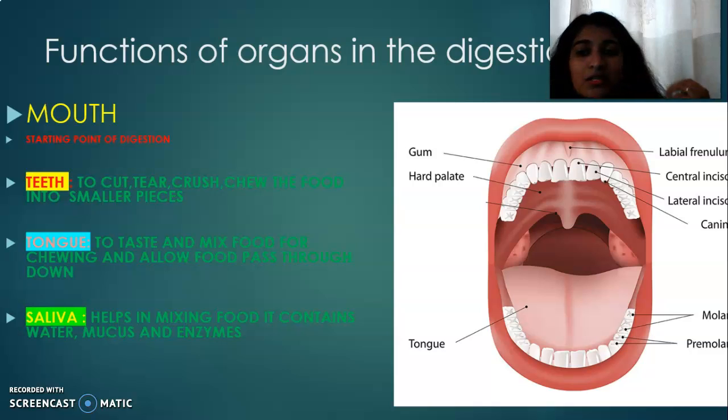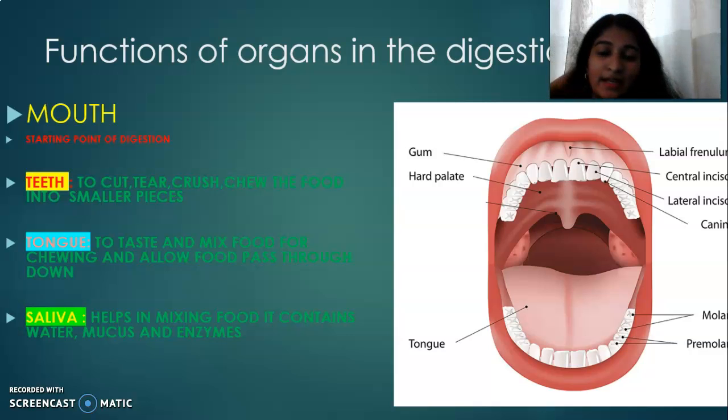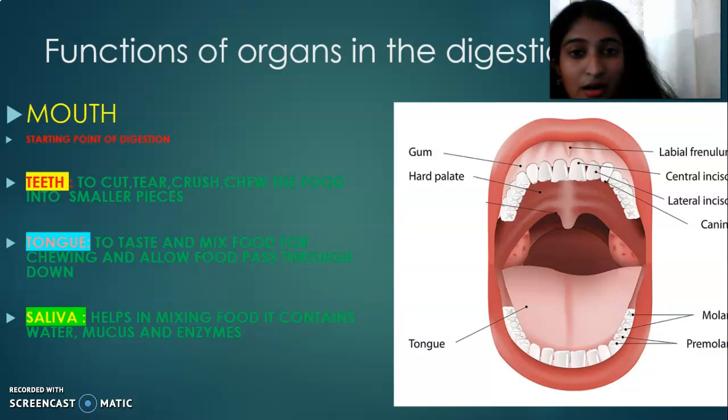Right? Okay. So in the mouth we have teeth, tongue, and saliva. Saliva contains some bacteria, which is a good bacteria, right? It's a good bacteria for fighting the bad bacteria that is in the mouth. Okay, so teeth, tongue, and saliva are the parts in the mouth.